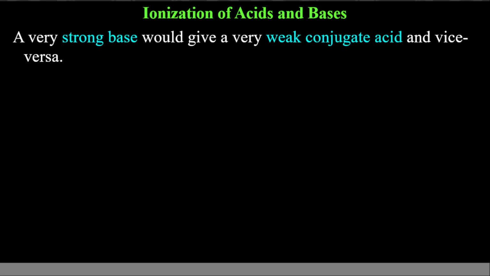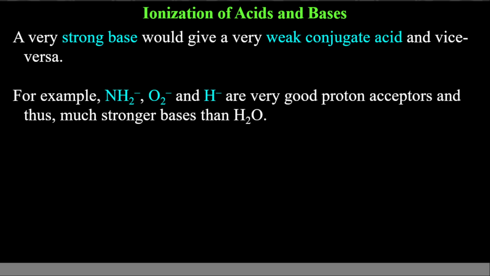A very strong base would give a very weak conjugate acid, and vice versa. Same thing here. So for example, NH2-, O2- and H- are very good proton acceptors and thus much stronger bases than water. So you can just remember, these are very strong bases.